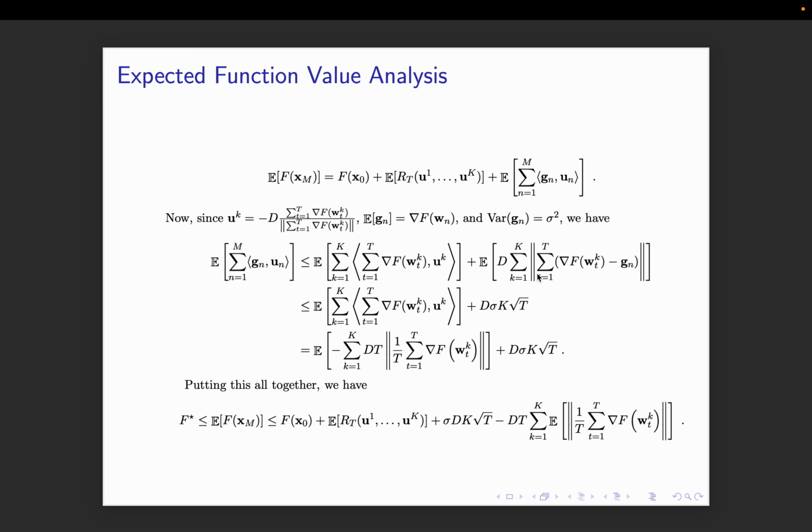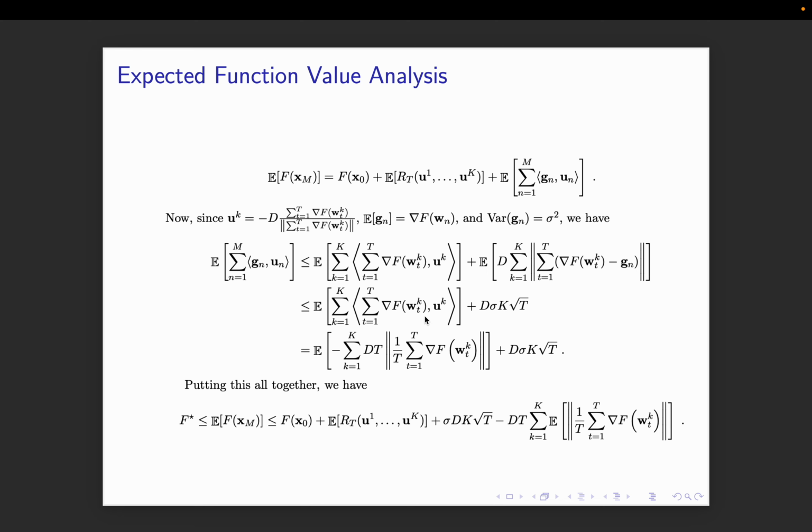It's straightforward. Now what I see is that for t iterations, my g_n and the gradient, because the standard deviation of g_n from the gradient can only be sigma, for t iterations this can only lead to sigma root t. For k maximum buckets and d, my right-hand side can be bounded by d, k is from the sum, and for t iterations if I increase this it's going to be sigma root t, right?